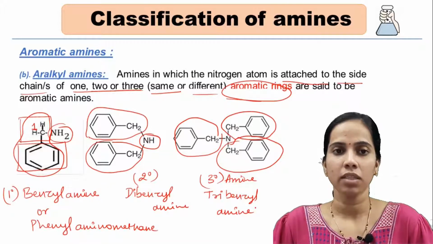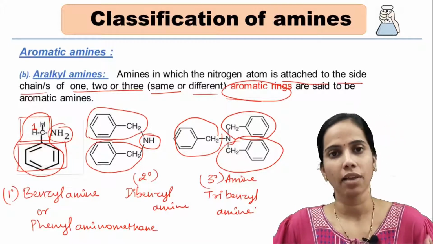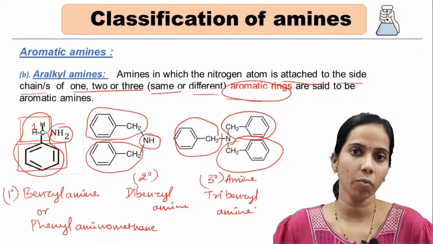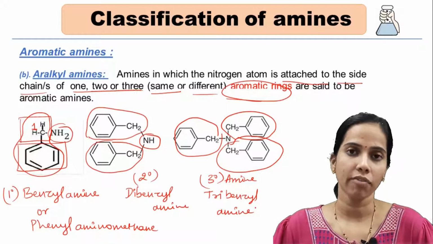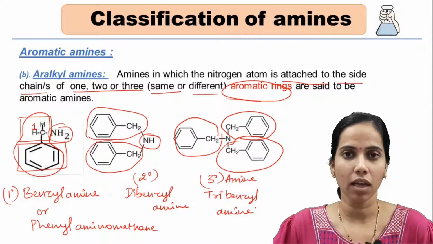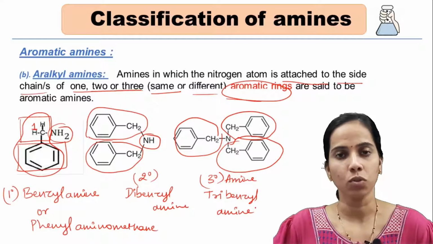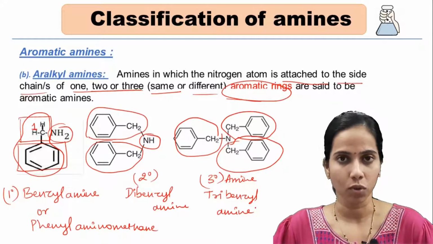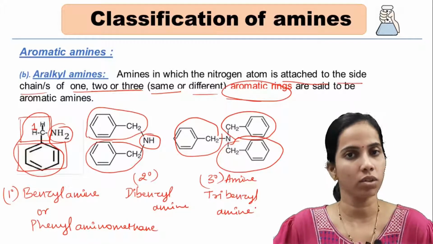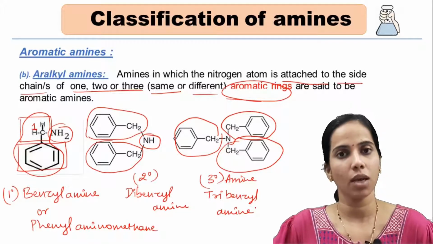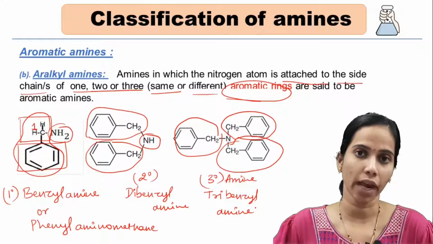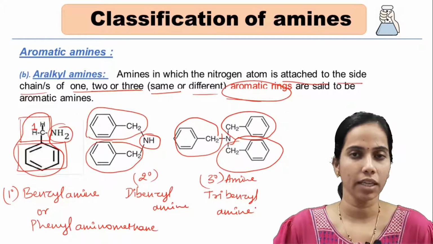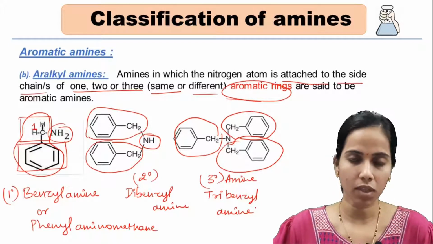Classification of amines has two categories, aliphatic and aromatic. Under aliphatic, nitrogen is directly connected to alkyl groups by replacing 1, 2 or 3 hydrogen atoms. In aromatic, there are two further categories, aryl and aralkyl amines.